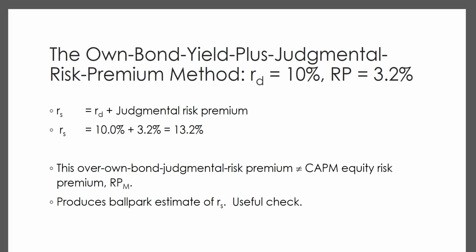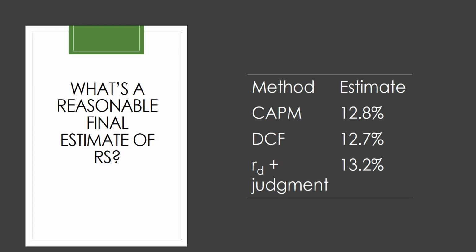We had already found that the cost of debt was 10%, so we add this judgmental risk premium of 3.2%, and that gives us a required return of 13.2%. This judgmental risk premium is not the same as the market risk premium that we use in the CAPM. It's only going to produce a ballpark estimate, and it's just a useful check. So this should not be the only method that you use.